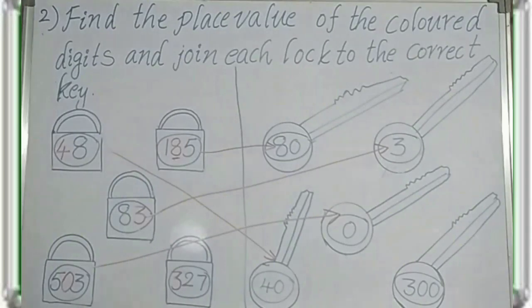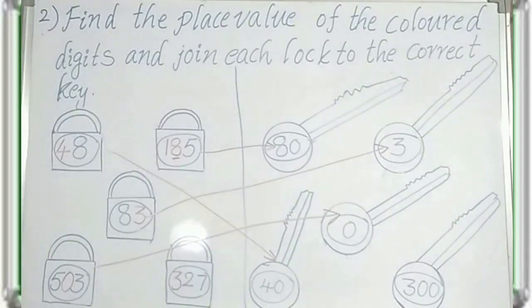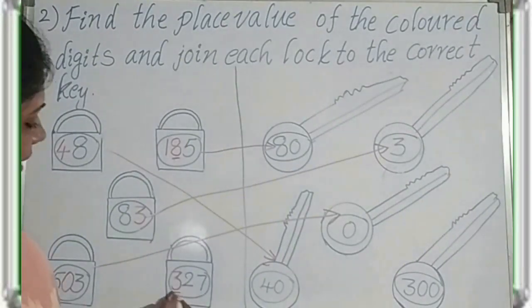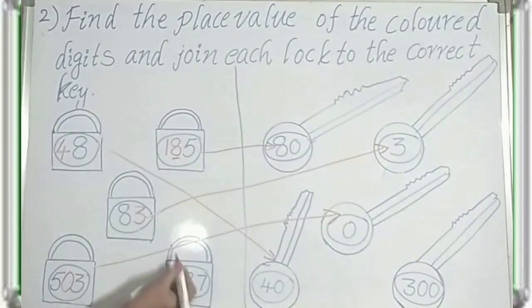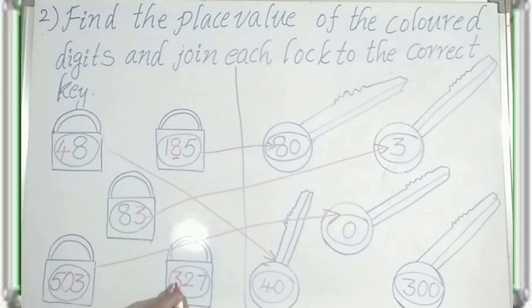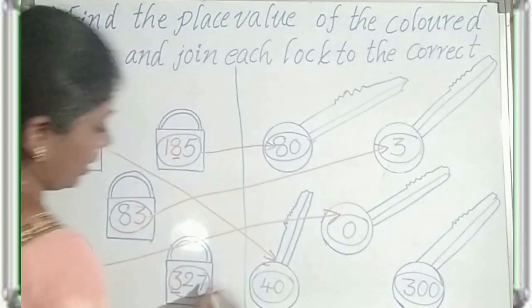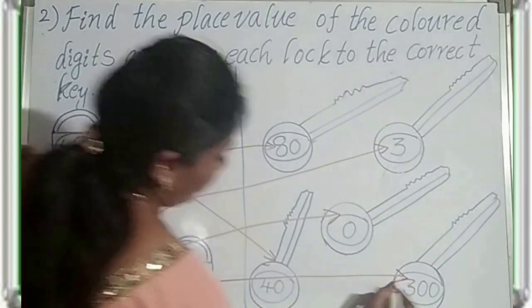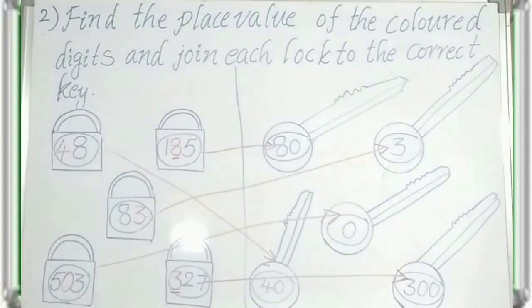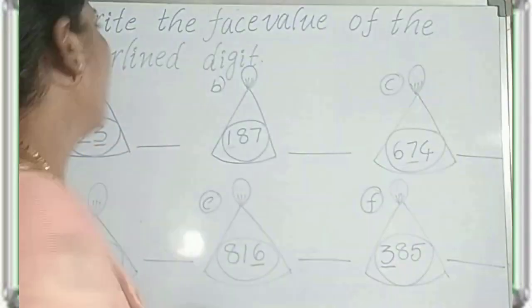And the last one, 327. Here the colored digit is 3. So 3 is in hundreds place. 3 in hundreds place, so the value is 300. Where is 300? Here. Yes. So now it is matched. 300.